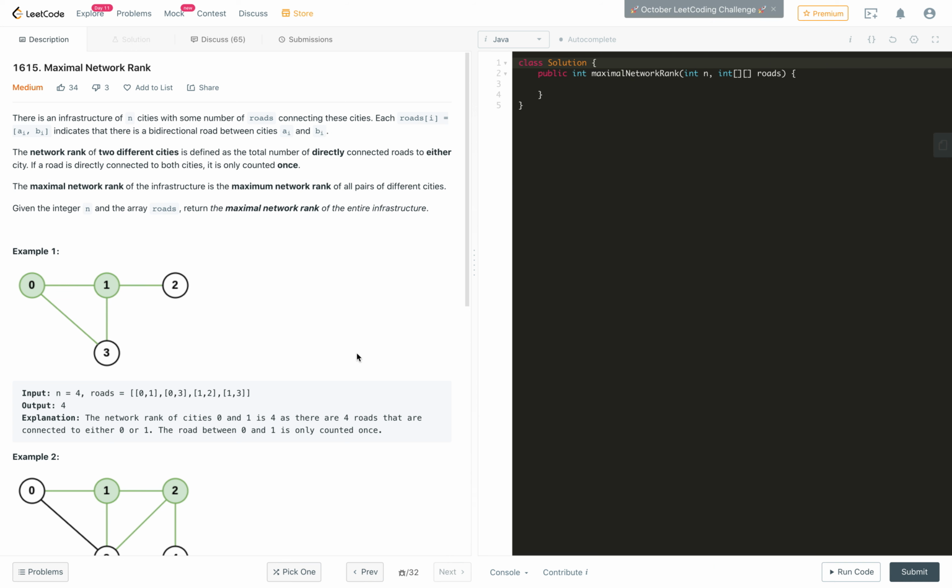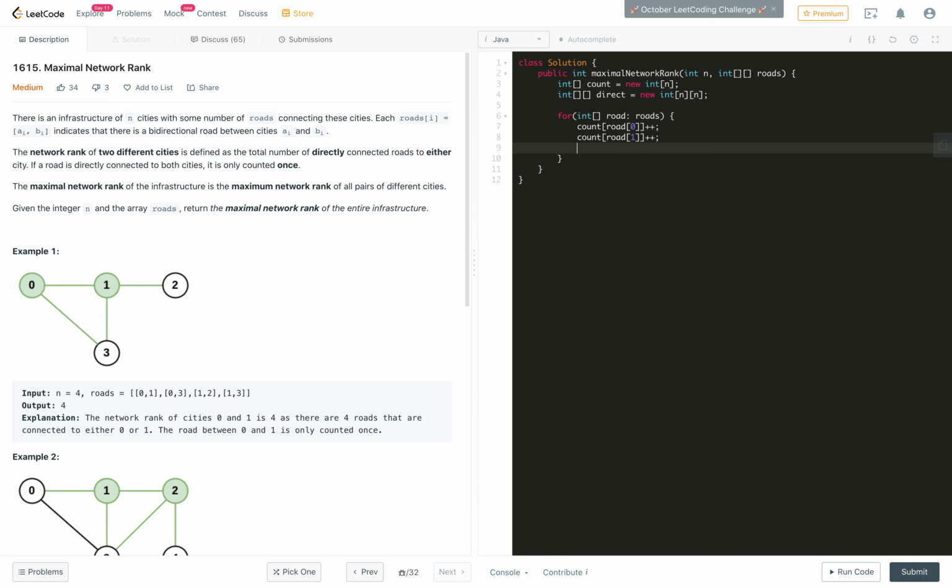So let's quickly implement the code. For the coding part, we will take an array which will keep the number of row counts, which is the size of new int of n, and another 2D array which will tell us if directly connected or not, new int of n. Now we just iterate over all the roads, int road in roads, and we will fill this. First of all, count of road of 0 plus plus, we will increment the count for both city 0 and 1. This is done.